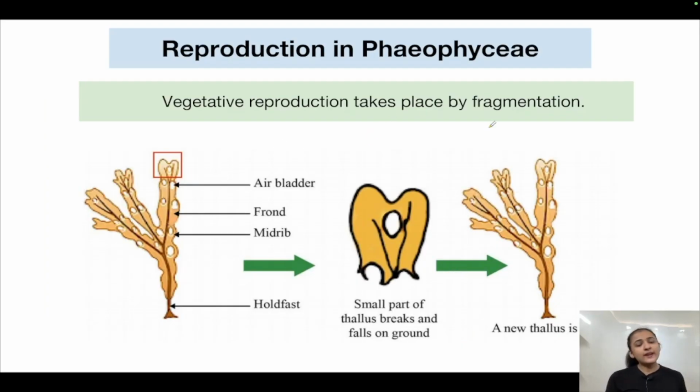Reproduction in Phaeophyceae is via all three methods that I already mentioned: vegetative reproduction, asexual reproduction, sexual reproduction. Vegetative reproduction takes place by fragmentation, in which a small part of the thallus breaks and falls on the ground. It is then capable of giving rise to a new thallus or a new plant body, just as the original plant body was. So this is fragmentation.